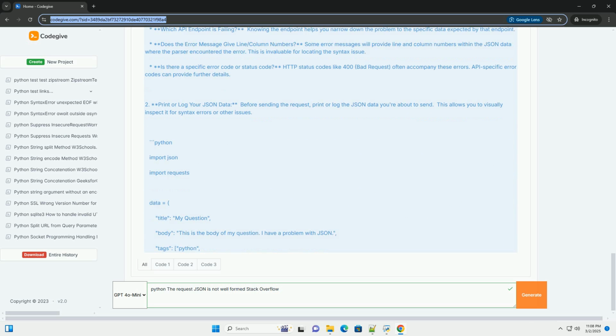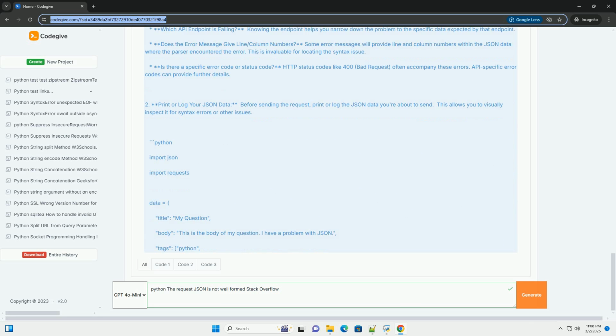Nested structure errors: if the API requires a specific nested structure of objects and arrays, you must adhere to that structure precisely. 4. Library and tooling issues. Outdated libraries: using outdated JSON parsing or request libraries can sometimes lead to errors due to bugs or lack of support for newer JSON features. Incorrect library usage: using the library incorrectly, like not properly serializing the data to JSON, can cause issues.